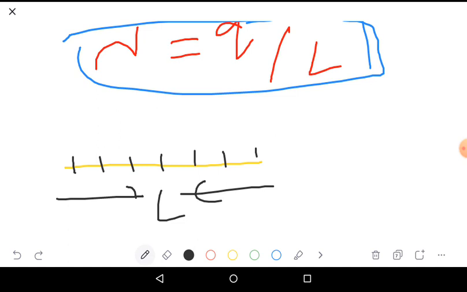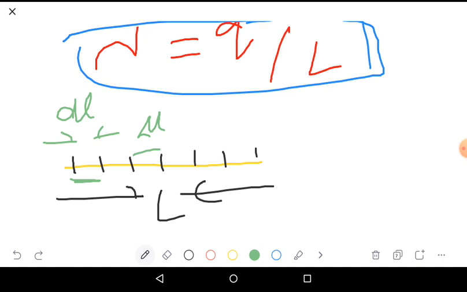Imagination only. And each length, the distance between two divisions, is a small length denoted by dl. D stands for small value. Sometimes D stands for differentiation also. If you use calculus, it is differentiation. So the length of each small element equals dl.